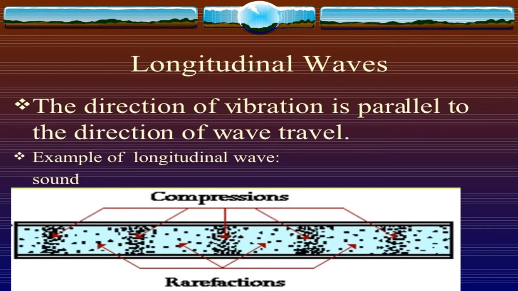The second type is longitudinal wave. The direction of vibration is parallel to the direction of wave travel. It consists of compressions and rarefactions. Sound waves are considered longitudinal waves, so longitudinal waves need a medium to travel through. Longitudinal waves cannot travel through vacuum or space.